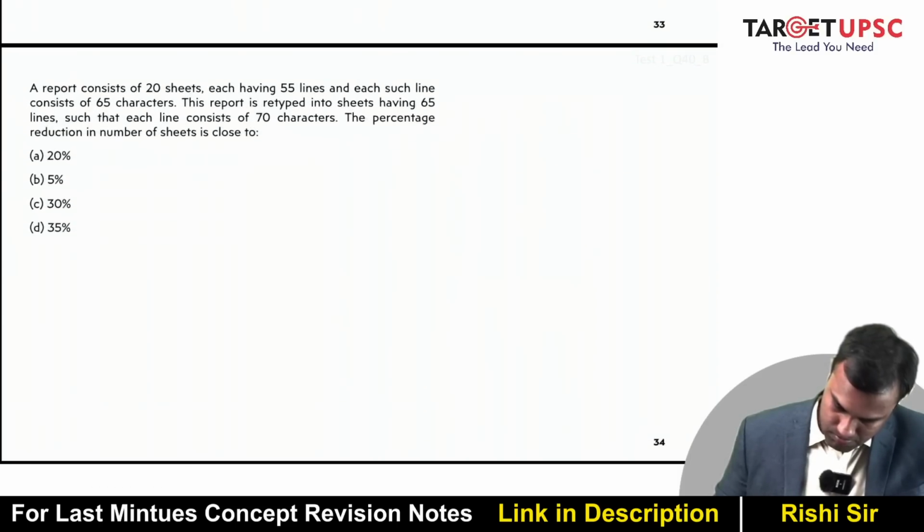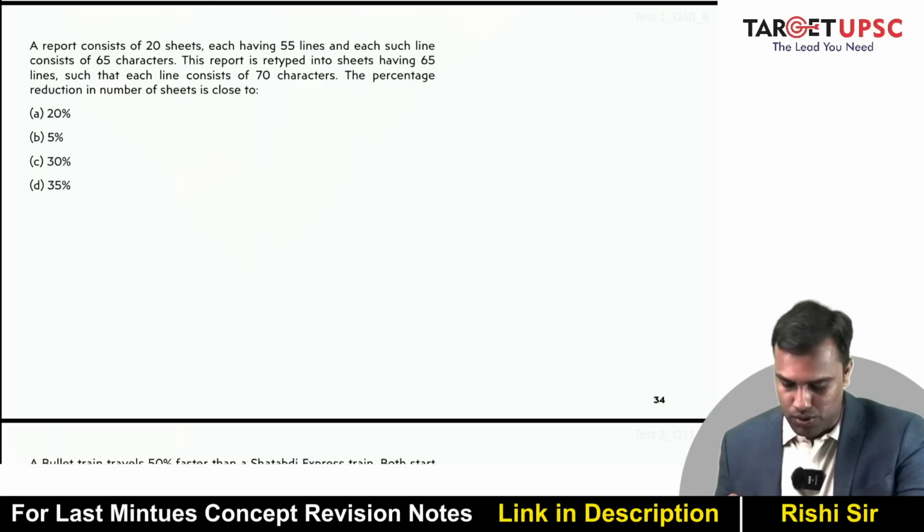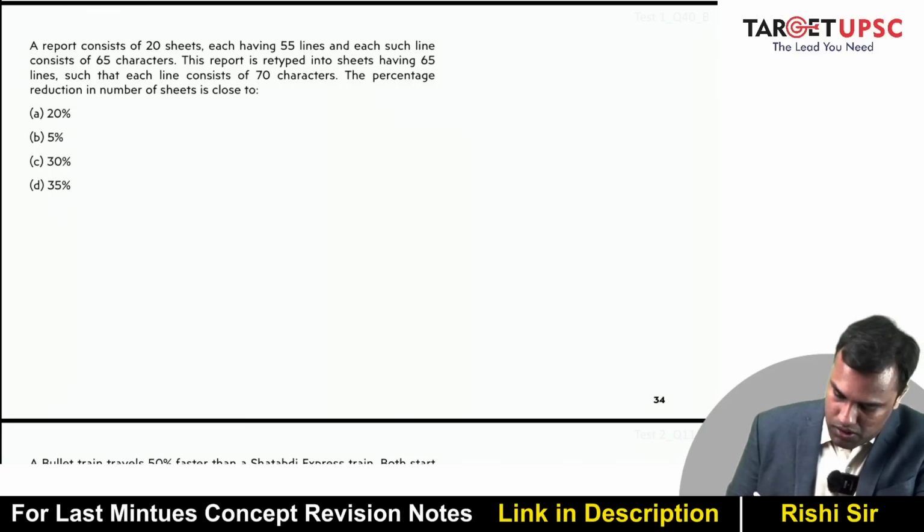A report consists of 20 sheets, each having 55 lines, and each such line consists of 65 characters. This report is retyped into sheets having 65 lines such that each line consists of 70 characters. The percentage reduction in the number of sheets is close to? So how many sheets will be required?